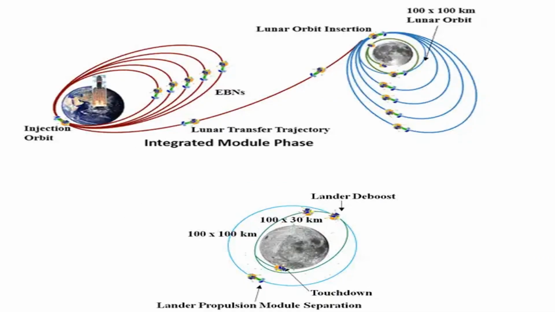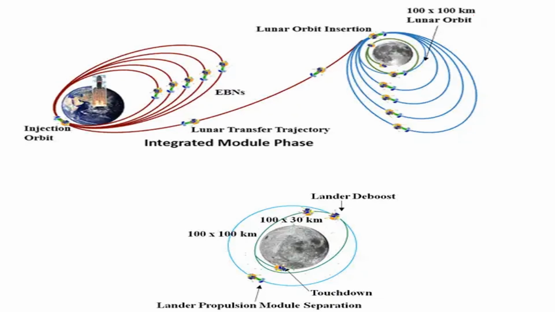So let's observe the picture. As we have discussed, once this rocket was launched, it orbits in an elliptical path around the Earth, and later it takes the lunar transfer trajectory, and after moving to the lunar orbit insertion, that is 100 kilometers away from the lunar surface, the propulsion module automatically separates the lander module.